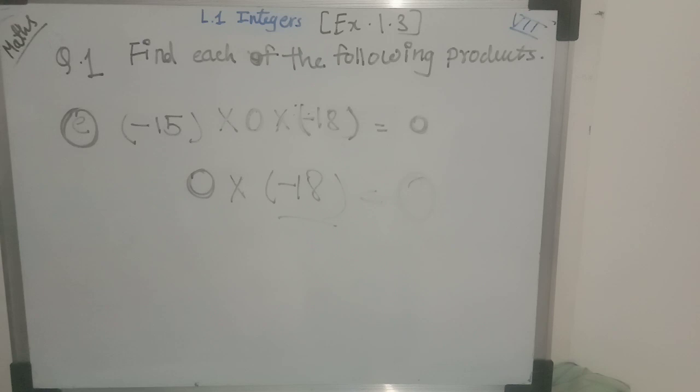Now from question number 1, we have solved A, B, C, D and E examples. After that, F, G, H, and I, J examples you have to solve as homework. Very easy examples are there. To cross-check your answer, when you get the exercise answers, that time you can check whether you have done it correctly or not. If you have made any mistake, you can get the answer from the given exercise answers.